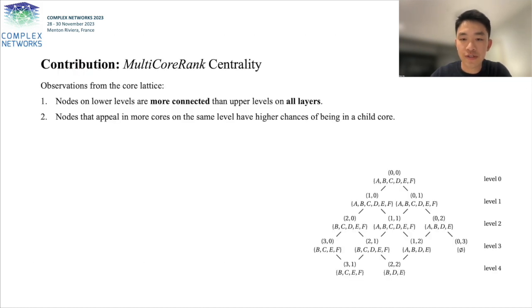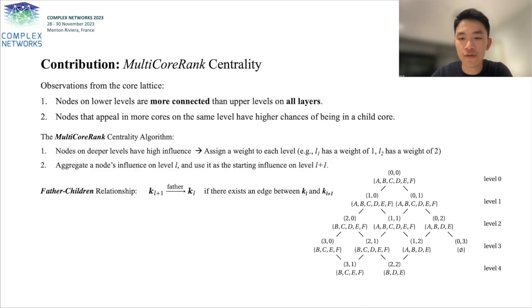Our new centrality measure, denoted as multi-core rank, is based on two key observations from the core lattice. First, we observe that nodes on lower levels of the lattice are more connected than upper levels on all layers. Second, we observe that on the same core lattice level, nodes that appear more often have a higher chance of being a child core on the level below. Now, considering observation 1, for an arbitrary level L, we assign a weight L, allowing nodes at deeper lattice level to have a larger weight.